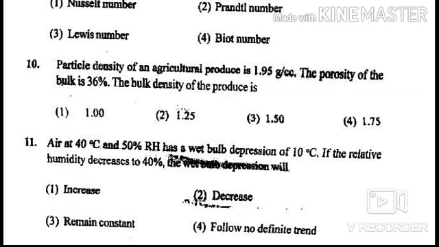Here the answer is 1.25. The formula to measure the porosity from the bulk density is porosity phi is equal to 1 minus bulk density upon particle density. So we get the answer 1.25.